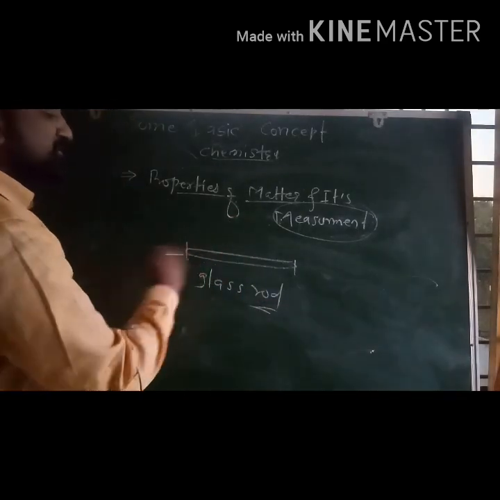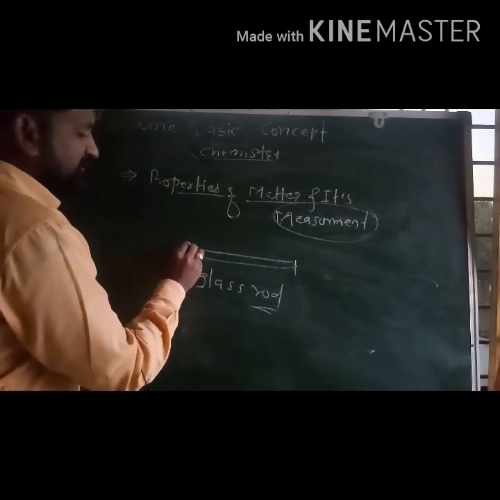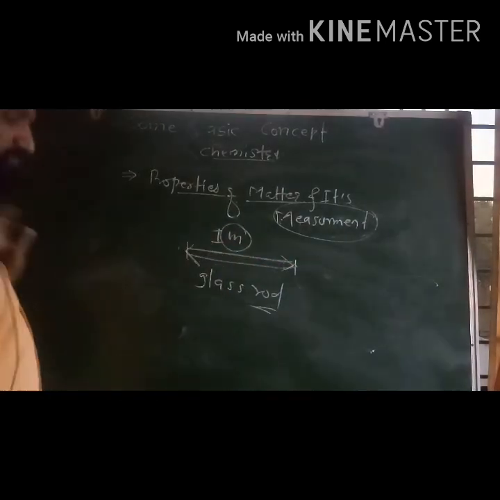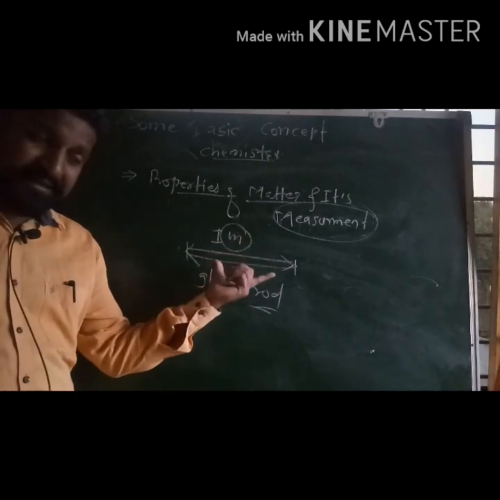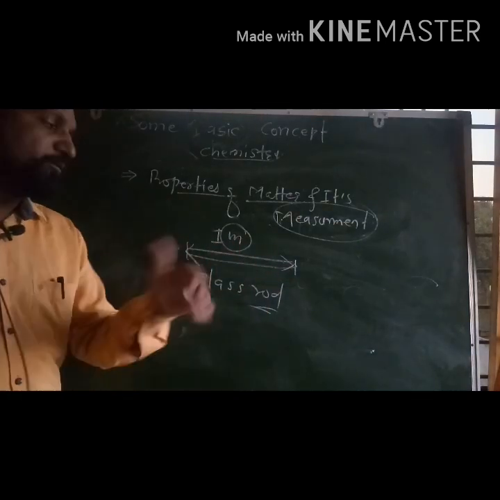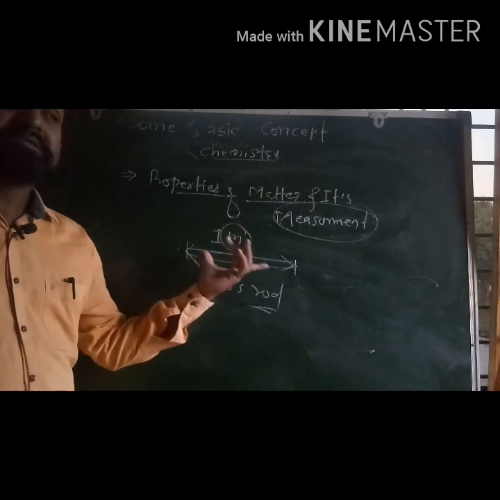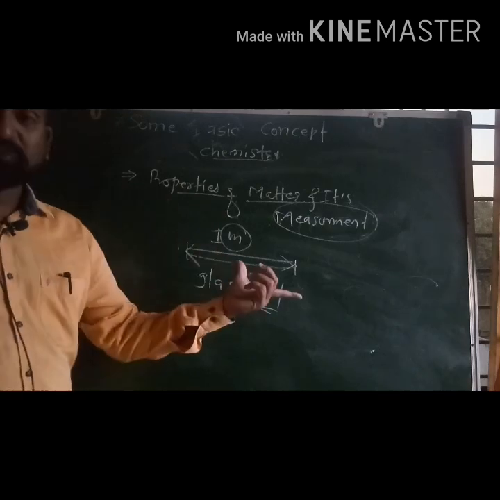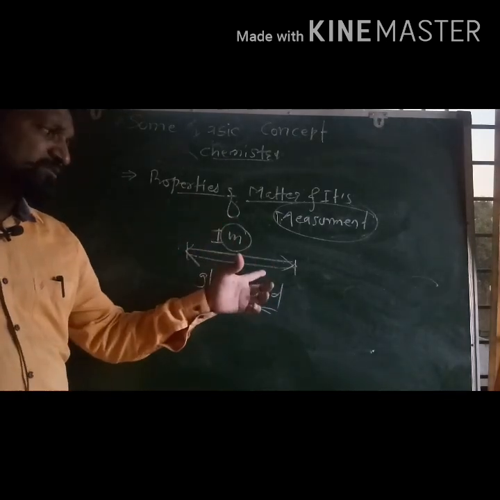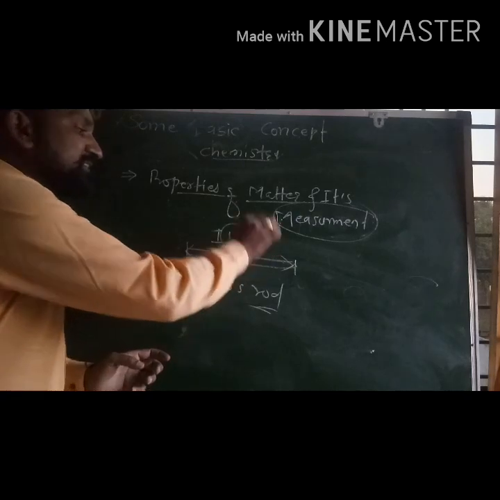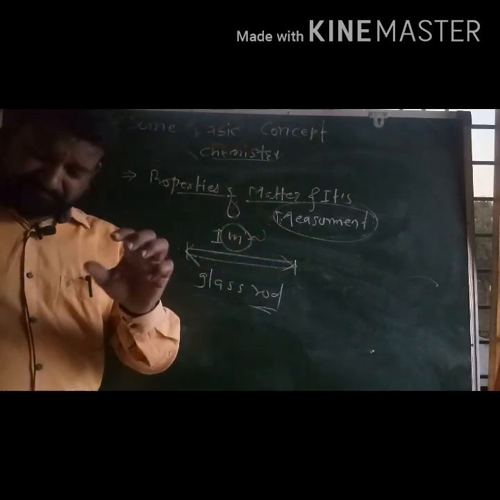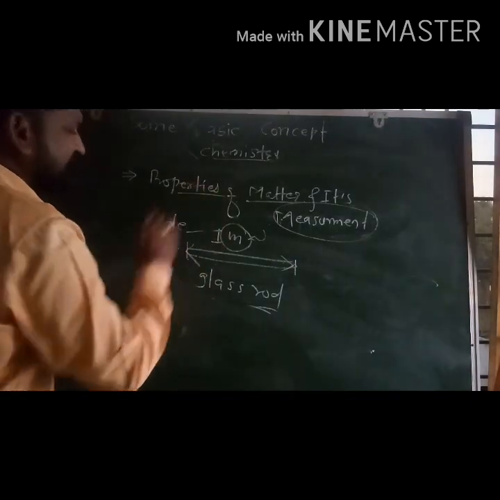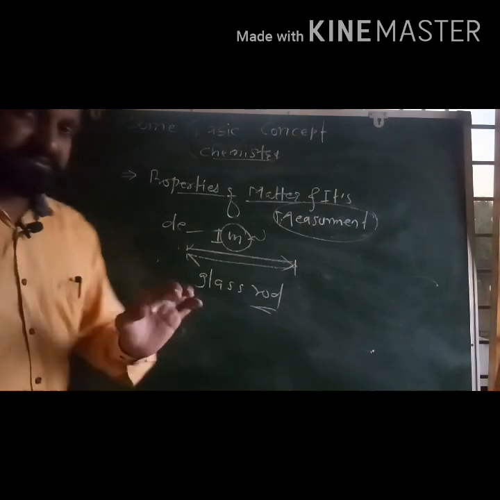For example, just imagine the length of this rod is 1 meter. Here the meter explains its property. I am not talking about the chemical property of what it is made of; I am just talking about the physical appearance. What is the height of that? What is the length of that? It has a length of 1 meter. So here meter is the unit. Therefore, a unit should be arbitrarily fixed and globally or universally accepted.